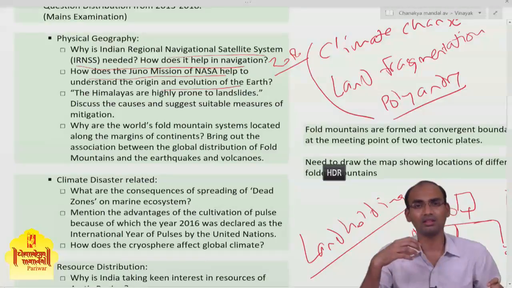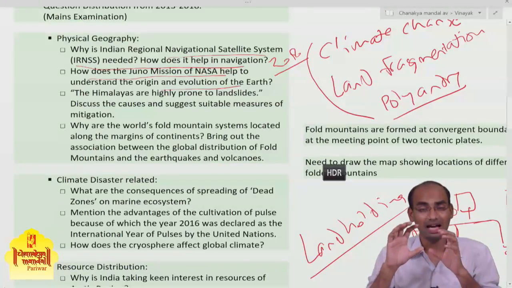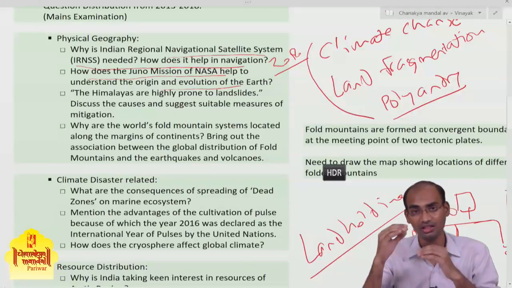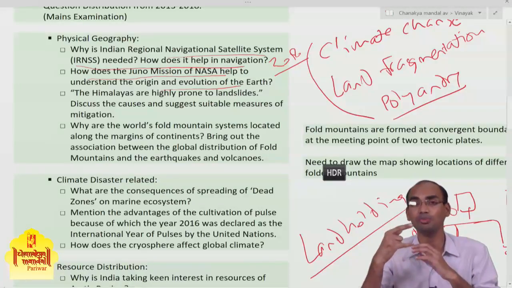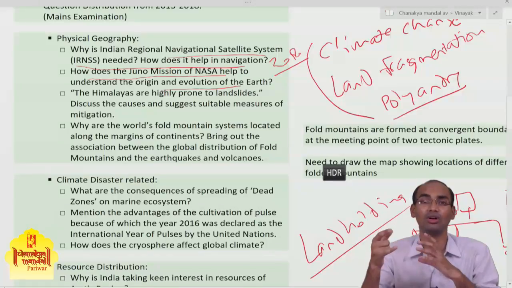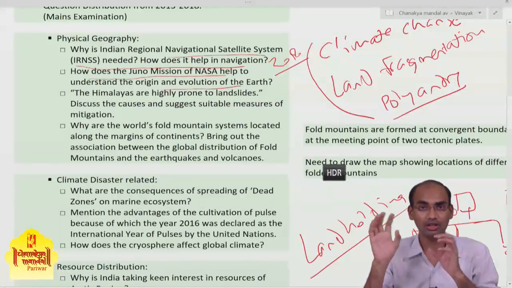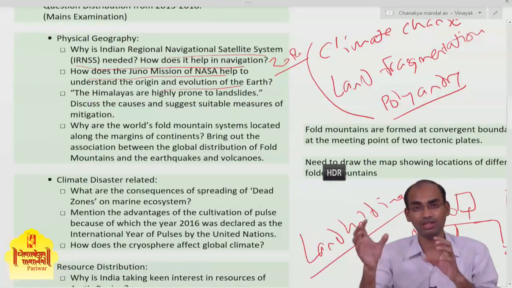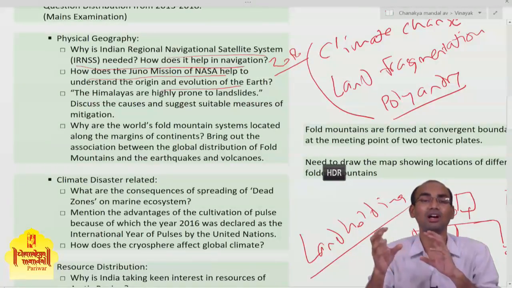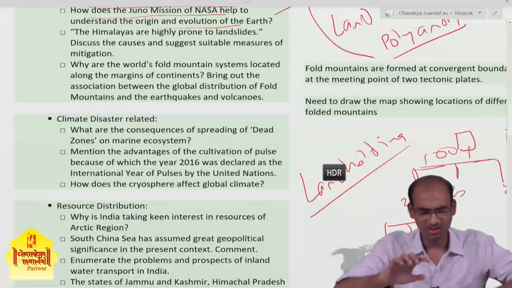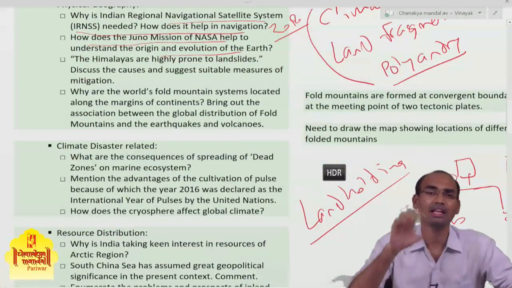Then the magnetism of the Earth: we can see the aurora in the Earth's polar regions, aurora borealis and aurora australis. There is aurora on Jupiter also. So by comparative analysis, we can understand how this aurora is formed on the Earth. This is what you have to write in the answer.